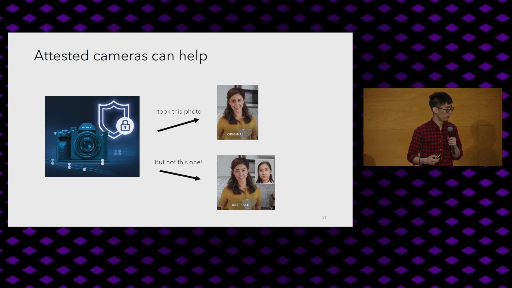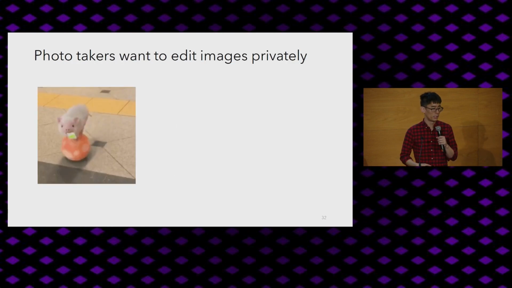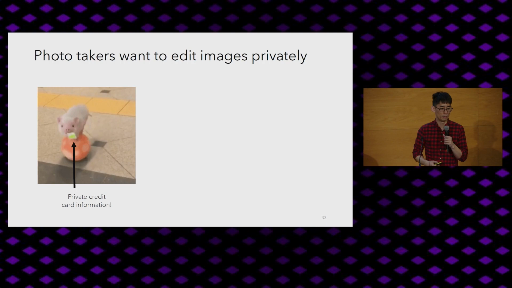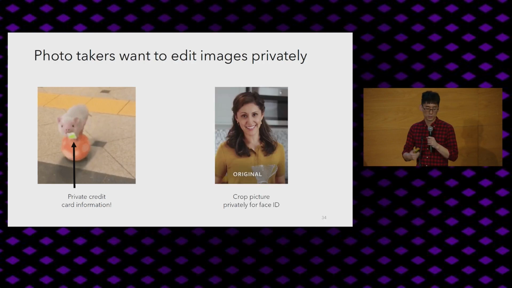Now, of course, attested sensors are great for this very particular operation, but there are unfortunately many things it doesn't help with. In many circumstances, the taker of the photo wants to edit the images privately. One obvious example is that you might have a very valuable credit card that you want to crop out before releasing the photo. But also, even for biometric authentication, if you take a photo of yourself, say a selfie, it might contain extraneous information, and you might want to crop down to the specific part that contains your face. But also, if you want to do this in a privacy-preserving way, you can't reveal the original image.